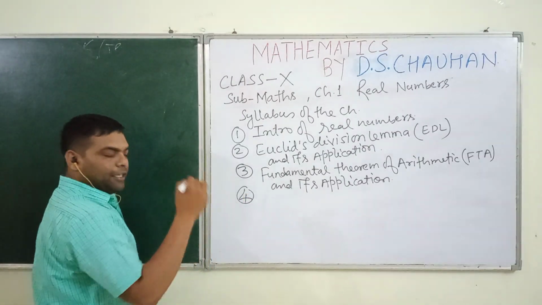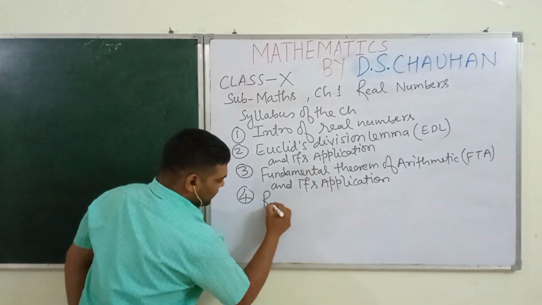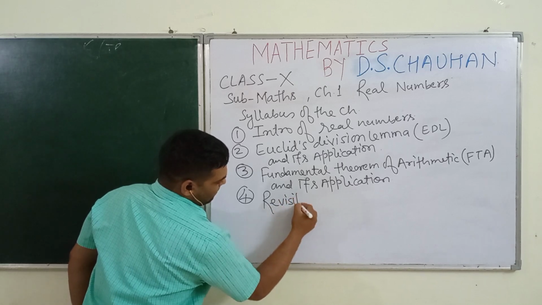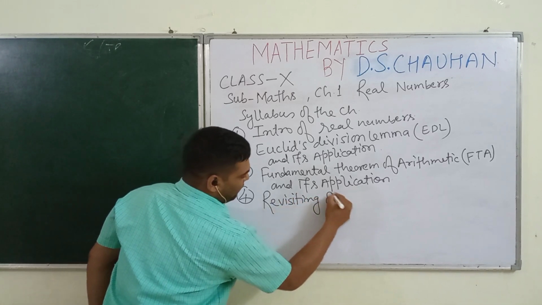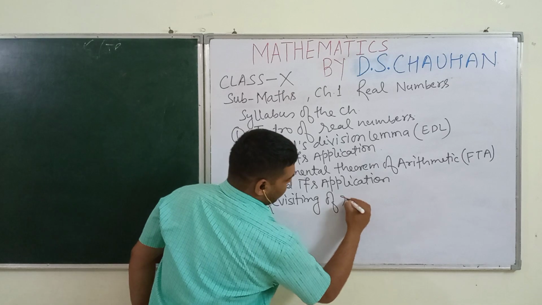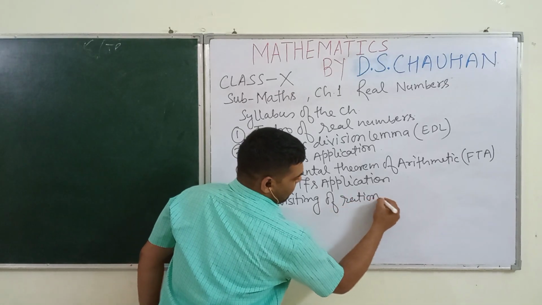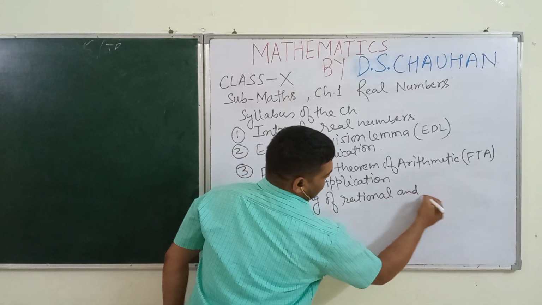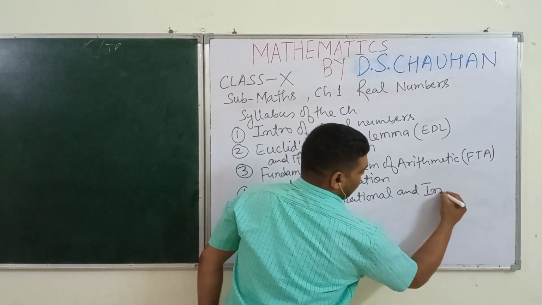The fourth important topic, revisiting of rational and irrational numbers.